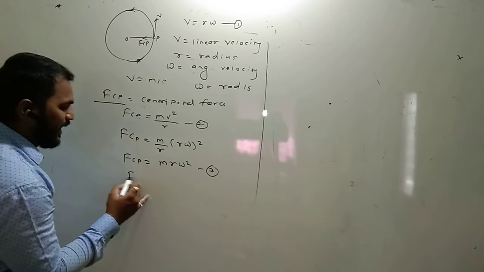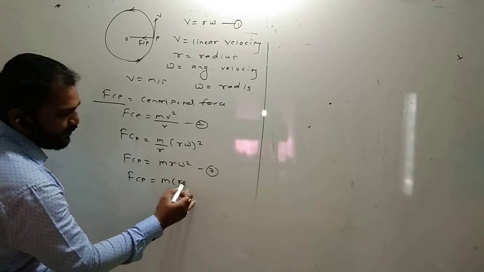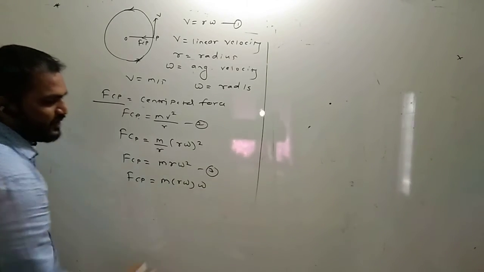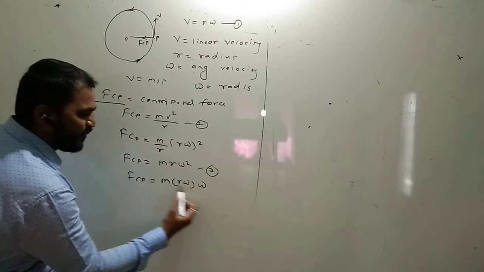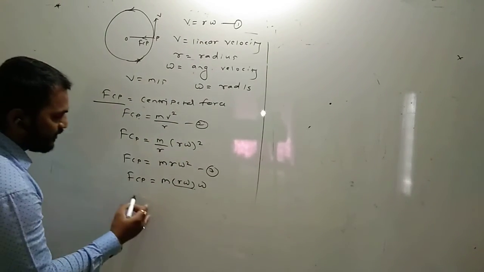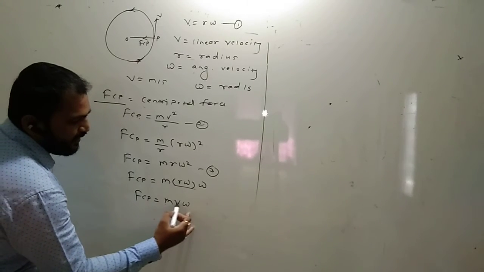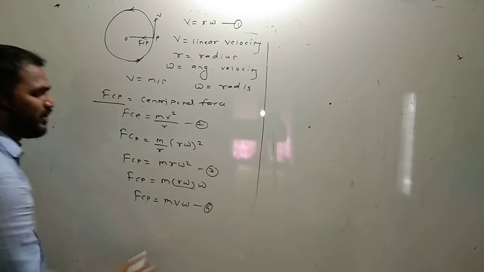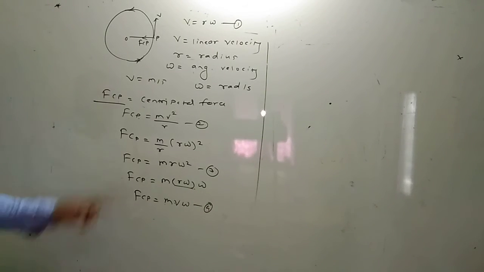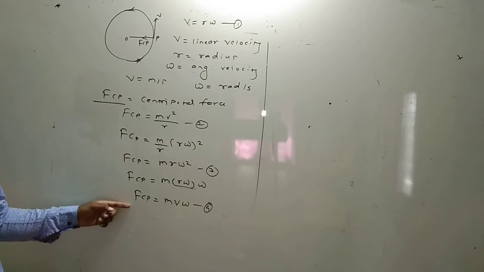Next, F_CP, taking omega common, is m into r into omega, separating the omega. What does r into omega mean? It is nothing but the velocity. Therefore F_CP is equal to m into v into omega. This is another formula for the centripetal force. These are the three formulas for the centripetal force.